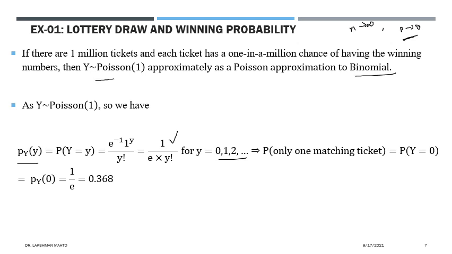So from here you can calculate the probability of only one matching ticket. It would be equal to the probability of y equal to 0, and easily you can calculate it. That first question is already done. Suppose the probability of only one matching ticket, so that means y is taking 0, that only you are having the winning matching ticket. So that probability is equal to 1 by e, and if you calculate numerically, it is 0.36. It is definitely not equal to 1, very less probability, not equal to 1. Next case.